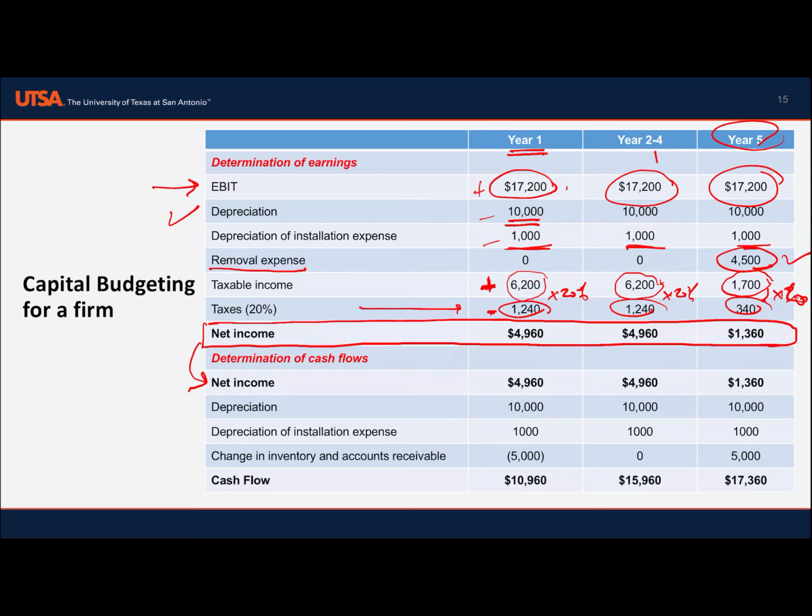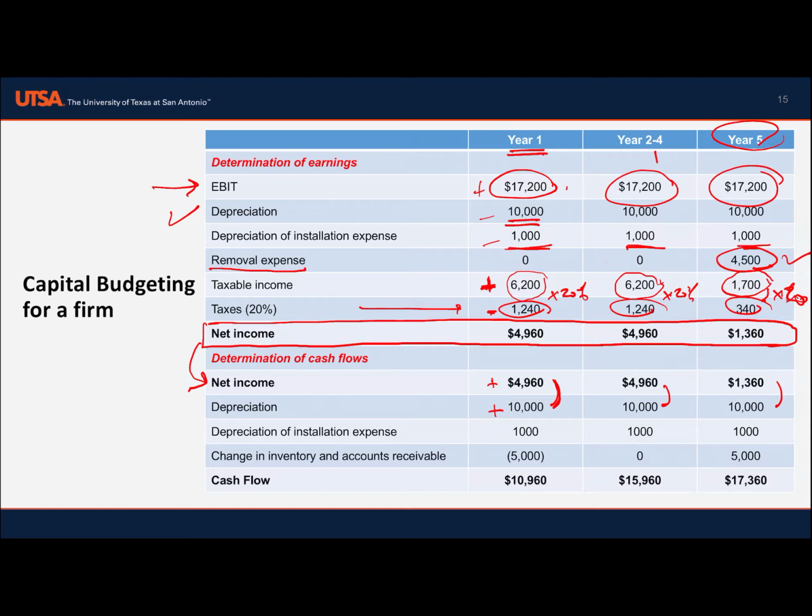So we add the depreciation amount back to income. Again, the depreciation of the installation expense is just an expense, not a cash flow, so we add it back.